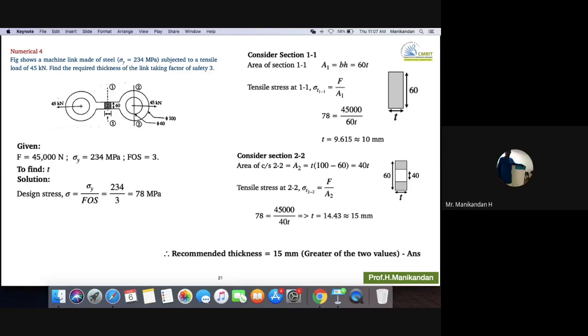Now at section 2.2, put T equal to 10, so 45,000 divided by 400. 112.5. So is it safe? No, sir, it exceeds the limit. So what is the recommended thickness? 15 mm. Any doubt?